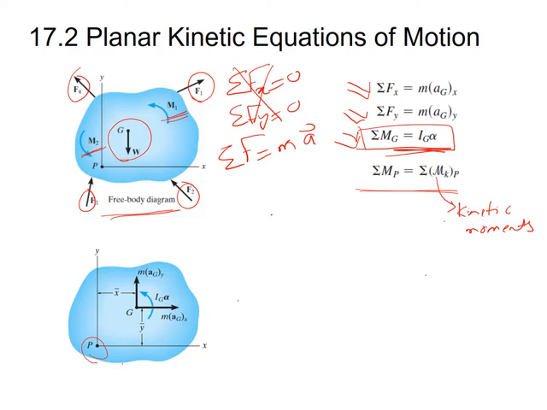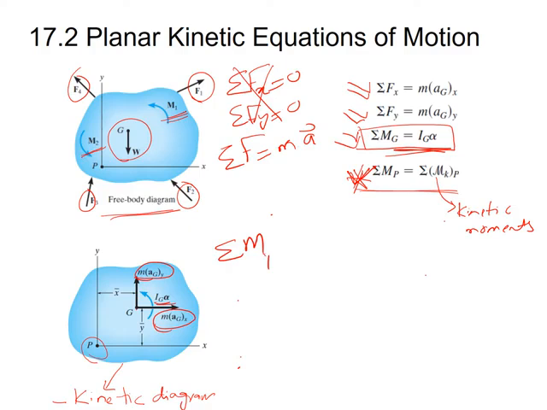So this is basically your kinetic diagram. When we have to use this last relationship, we first have to draw the kinetic diagram. In the kinetic diagram at point G, draw m a_Gx, which is the sum of the forces in the x direction, m a_Gy, which is the sum of the forces in the y direction, and I_G alpha, which is the sum of the moments about point G. Now we have to find the moment about point P.